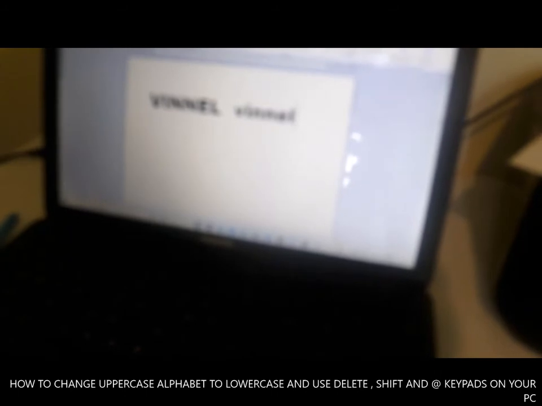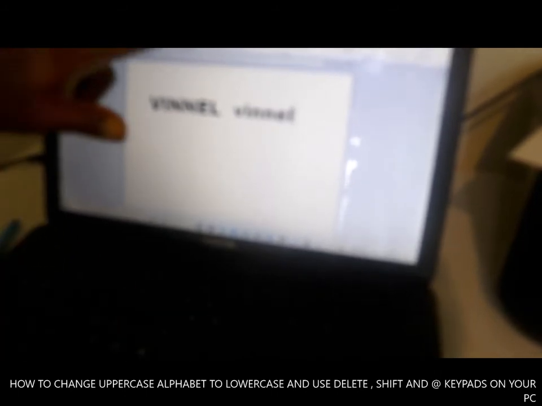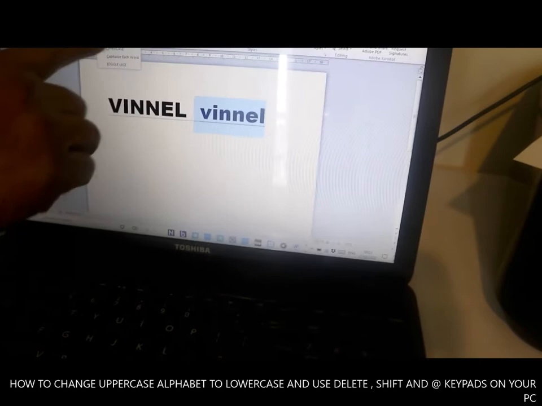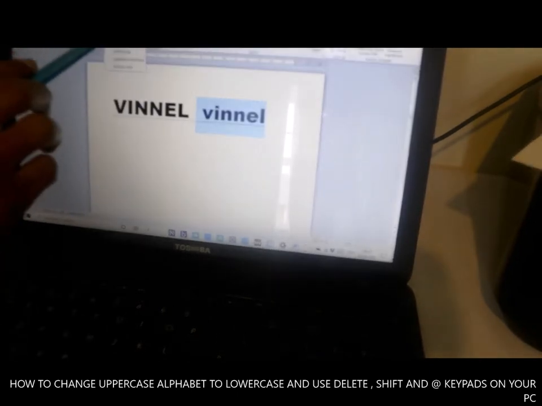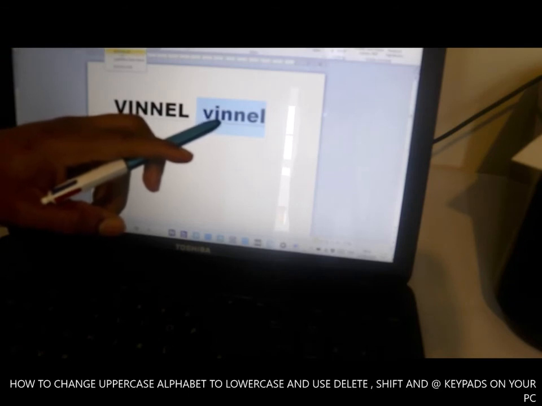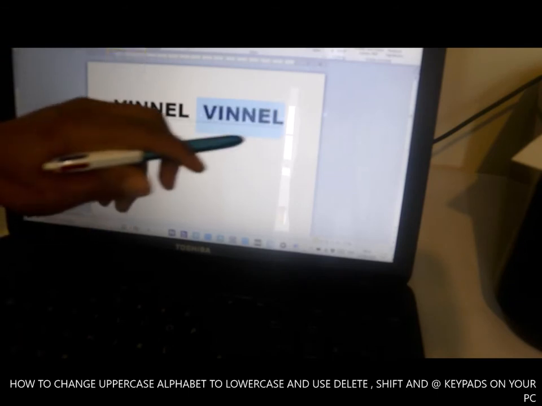If you don't want to use the cap lock, you can change it from sentence case. If I want to change this to uppercase, click uppercase and everything will change.